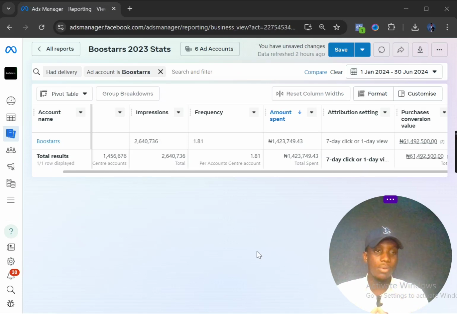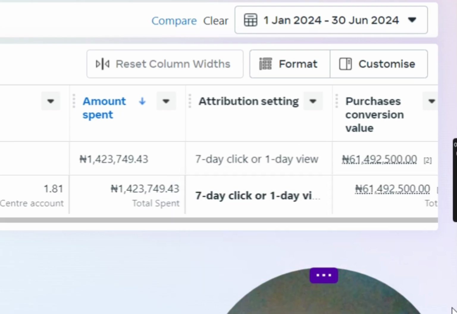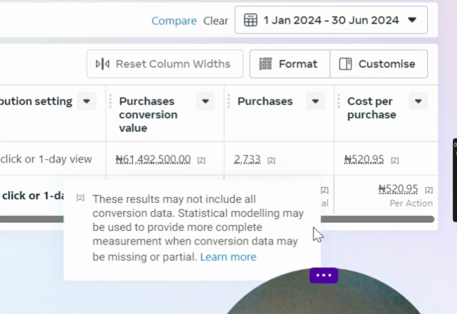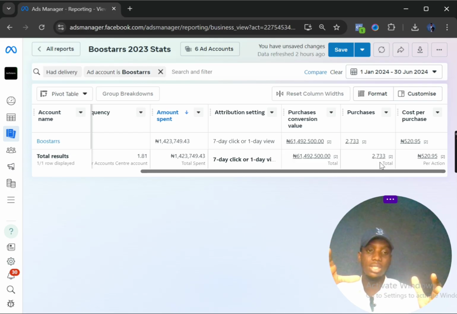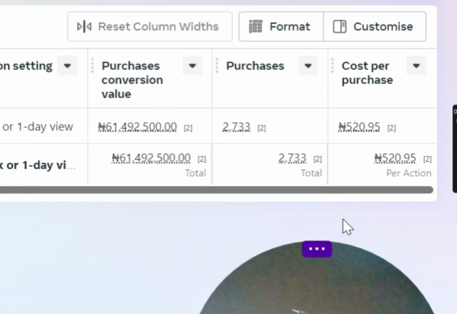So as you can see, our results for January this year till June, that is the 30th of June, is 61,492,500 naira. So this is the real-time result. You see that within this time period, we got a total of 2,733 website purchases. Not actually website purchases now, that is total number of orders generated, not converted. Our conversion rate varied between 55 to 65% across different months, but the total number of orders we received direct from our ads was 2,733.